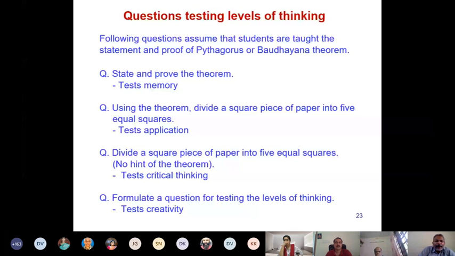Dividing a square piece of paper into 5 equal squares, it's not going to be easy. You can try it and see how long it takes. Each of you can try. That is a critical thinking level question.